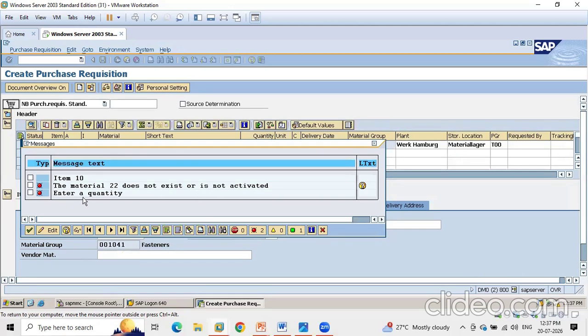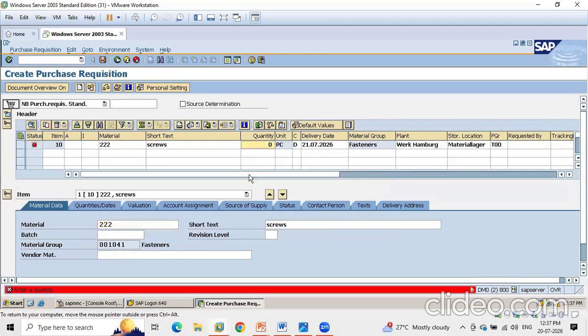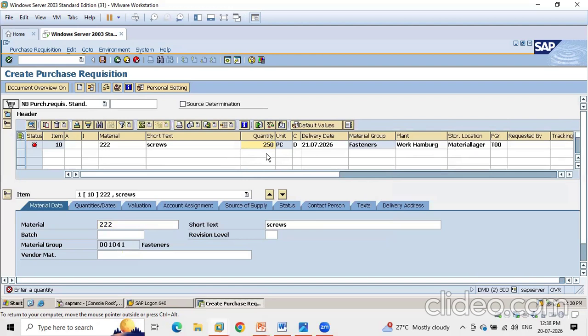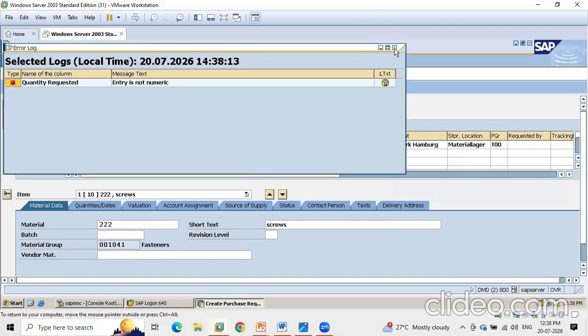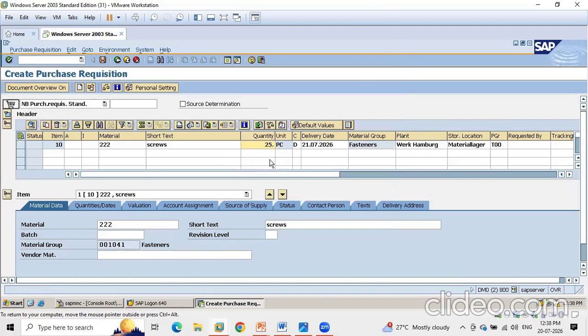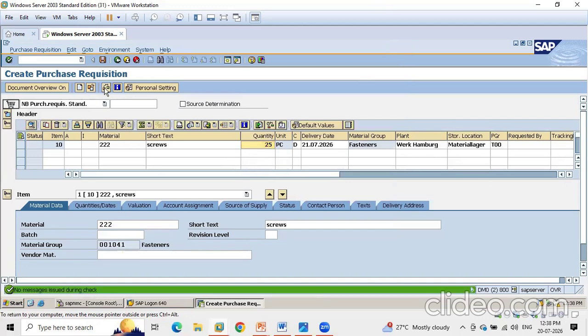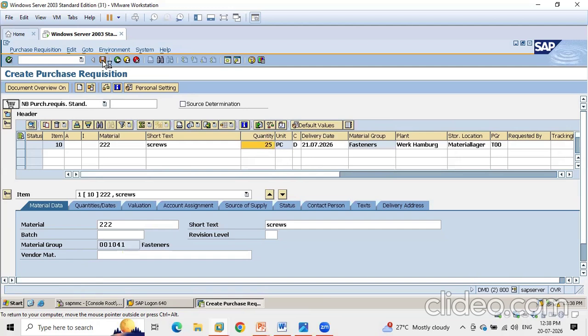22 does not exist or is not activated. Enter the quantity. Okay, first one is done. Second one is to enter the quantity. Okay, now it is okay. Everything is done now. Okay, and also since this is in pieces, you cannot enter a decimal as well. Okay, now check it. Everything is good, and then you need to save.